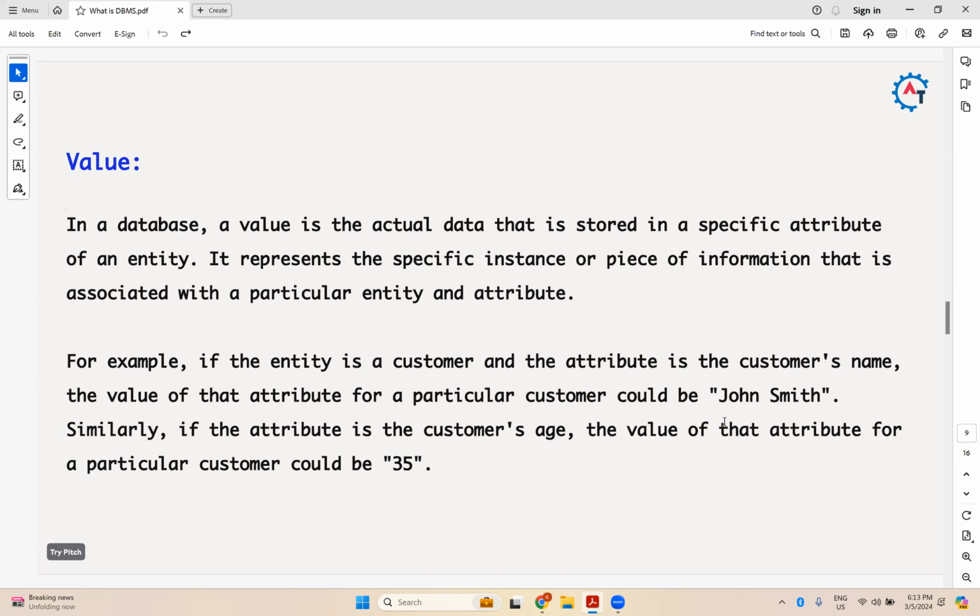So this is the value, actual data. Similarly, if the attribute is the customer age, then the value for a particular customer could be, for example, 35. This 35 is the age of this customer. So now this 35 is meaningful data. So this is all about value.